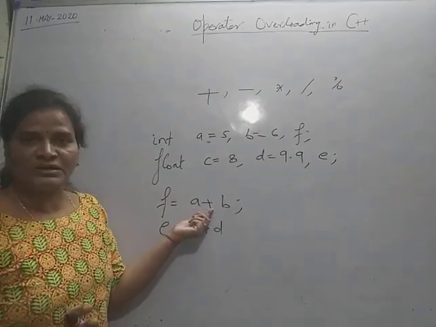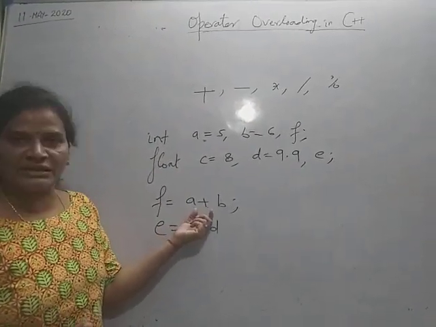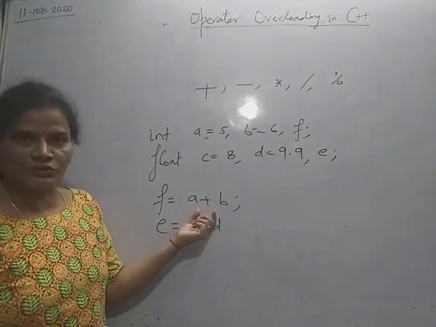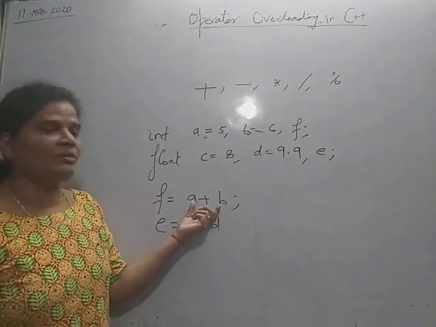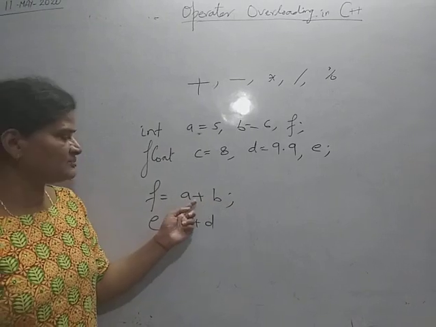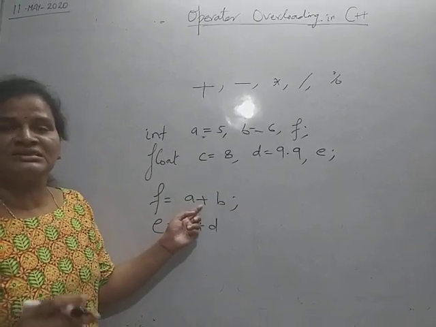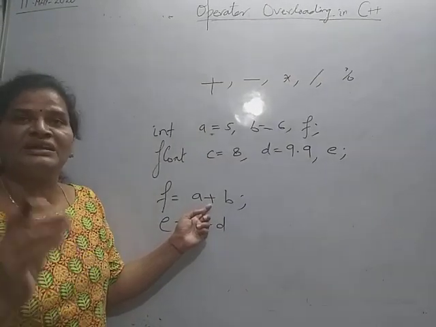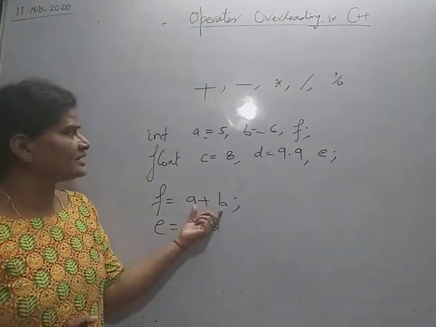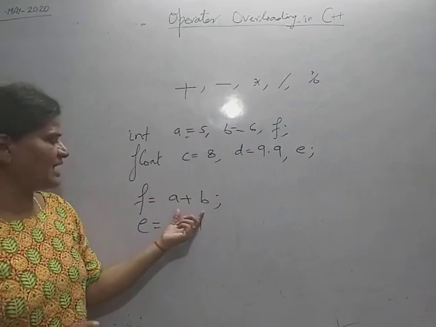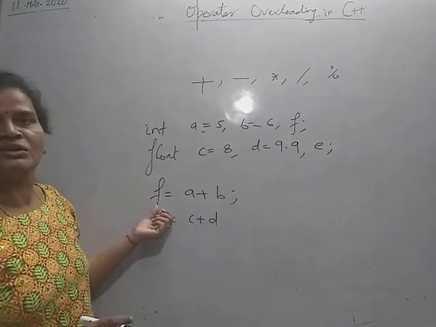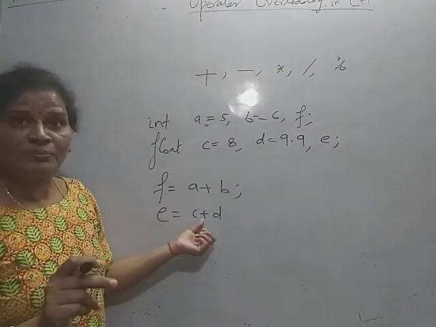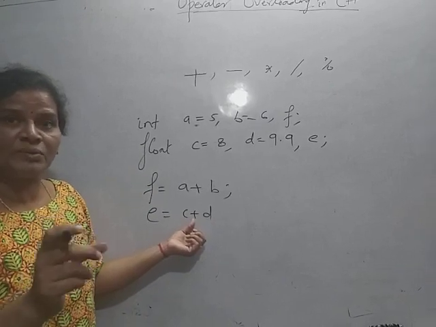The plus operator is an arithmetic operator, a binary operator, and the compiler knows that the operands are of type integer. So this plus operator works on integer operands. This is the predefined meaning for the compiler. The two operands will be added and the result stored. Here, the meaning of the plus operator is changed.